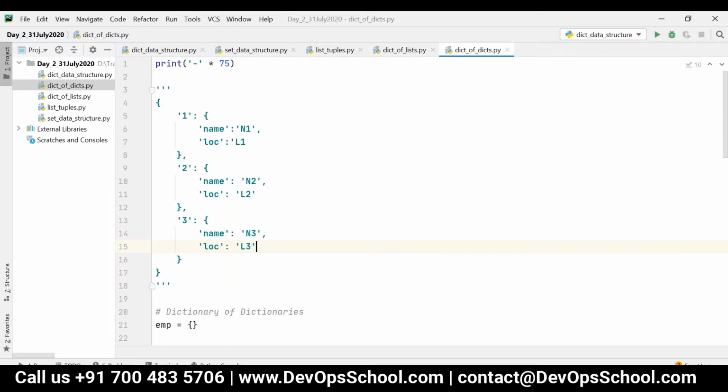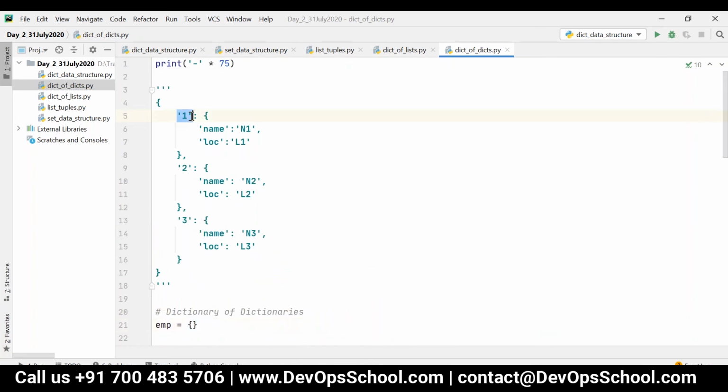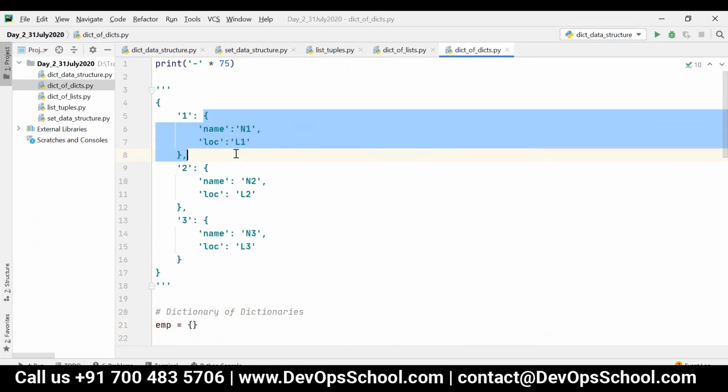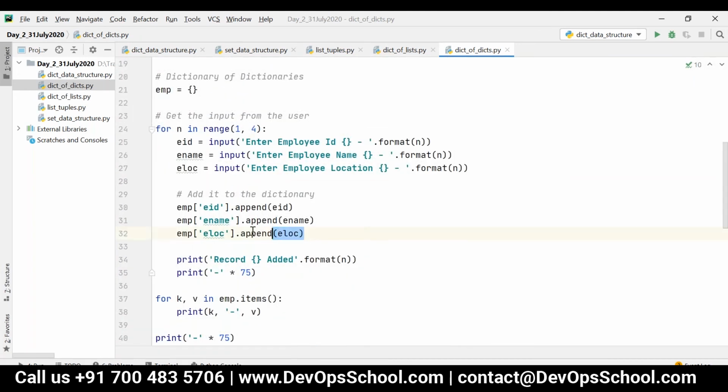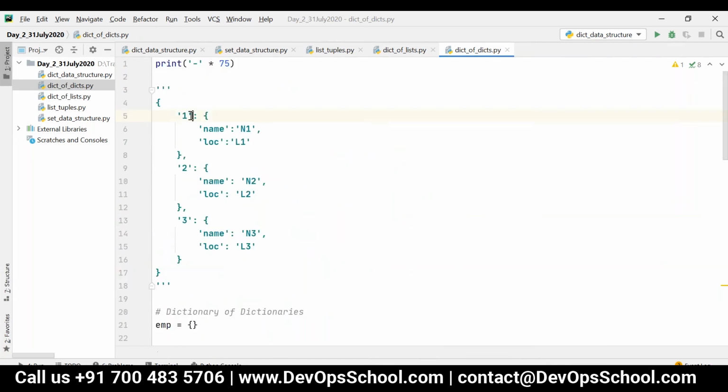Then over here I can write name N3, location L3. So like this we can give it. Now here we have given an empty dictionary, so I should first tell that this key is going to hold one dictionary. What I should do over here is employee of EID. EID is nothing but the parameter, that is the dynamic key, is equal to an empty dictionary first. I have to let it know my employee ID is going to hold one dictionary like this.